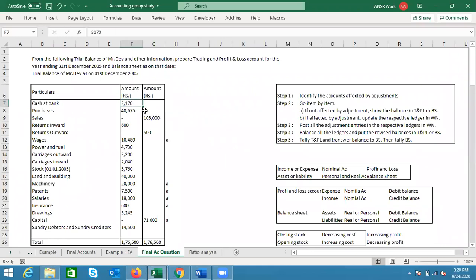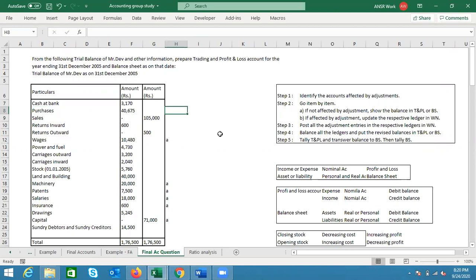Let's go to the next item very quickly. Even cash in hand is also on the asset side, right? Cash in hand and cash at bank. Yes, correct. Now purchases. If you can see, adjustment is not there. Perfect.